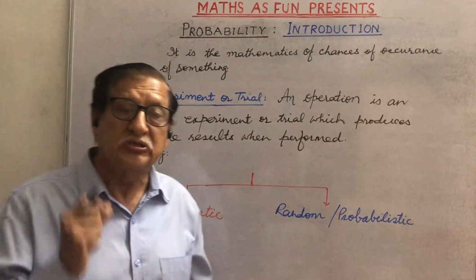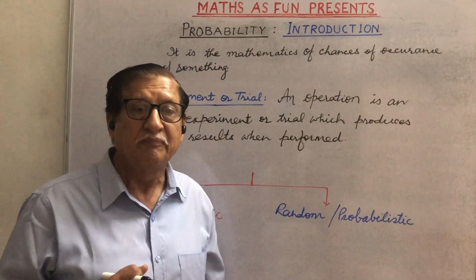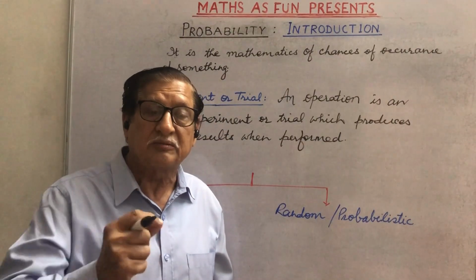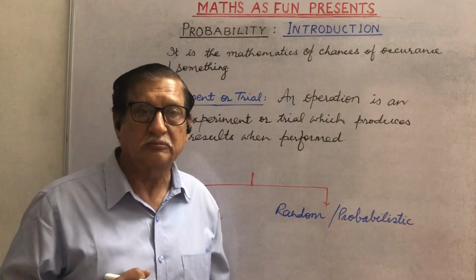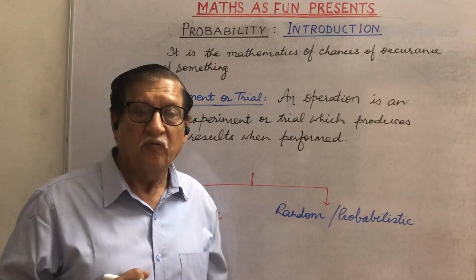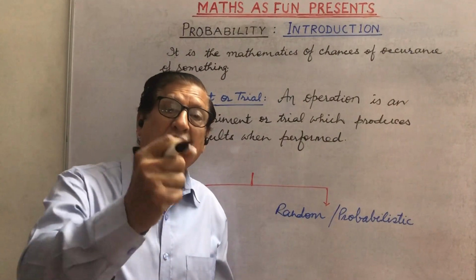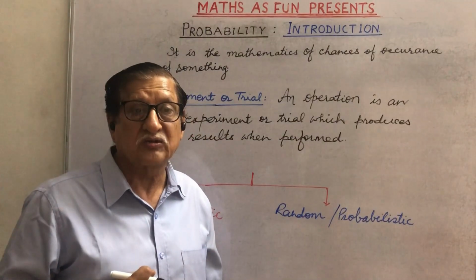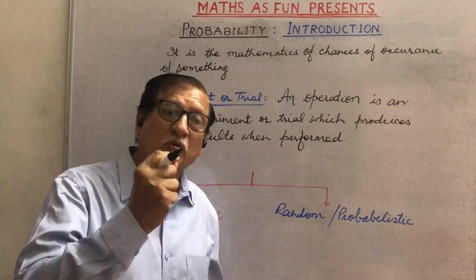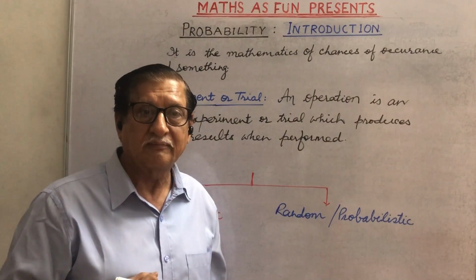What is probability? In general, when we talk about probability, we say that this is the mathematics of chances of anything to happen. Whenever we want to see whether it will happen or not, what are the chances of occurrence of that is only known as the probability.